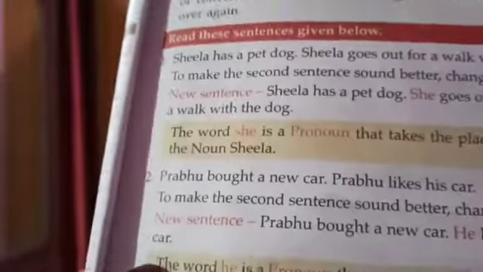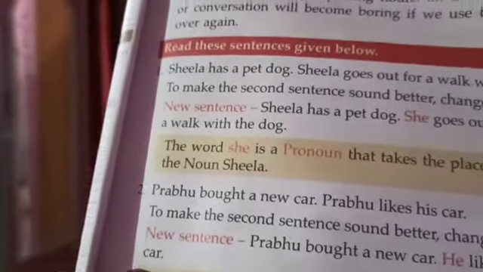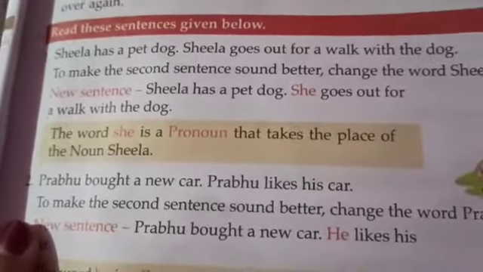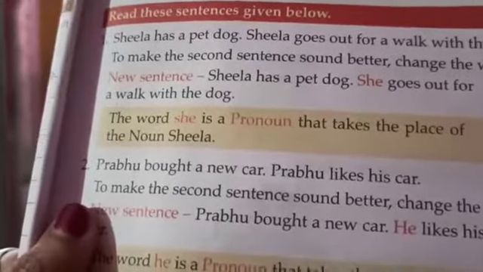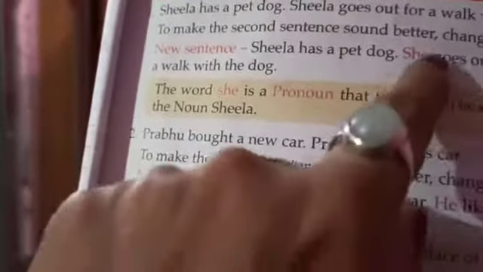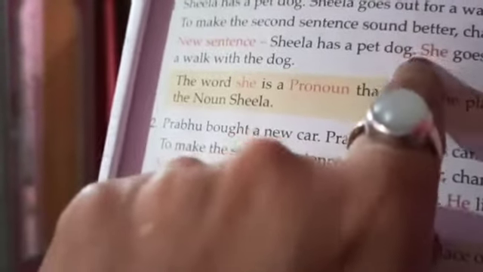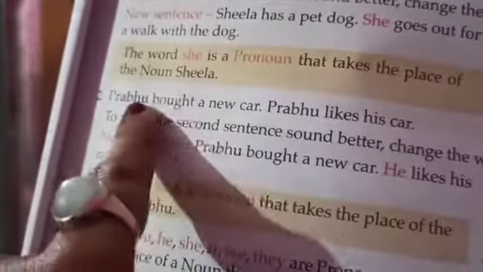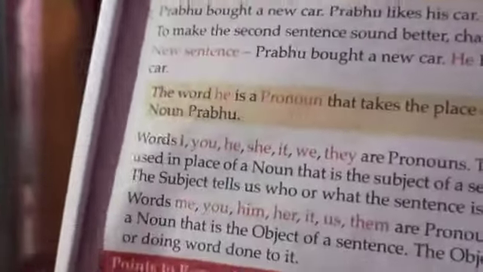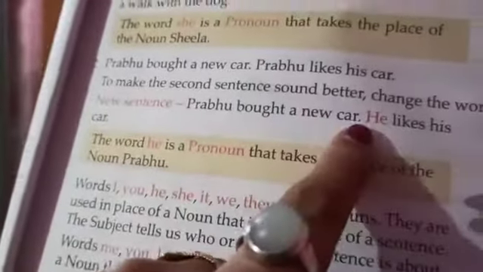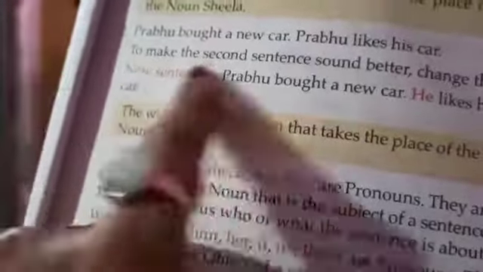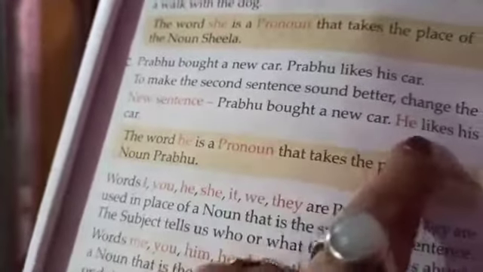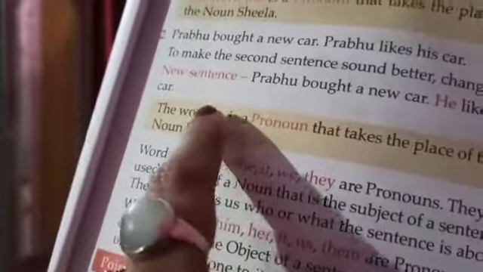Now, see this sentence: Sheila has a pet dog. Sheila goes for a walk with the dog. Then, Sheila has a pet dog. The Sheila is replaced by the she. The she is a pronoun that takes the place of the noun Sheila. Just like that, Prabhu bought a new car. He likes his car. So he means Prabhu only over here. But this Prabhu is replaced by he. So he is the pronoun over here.